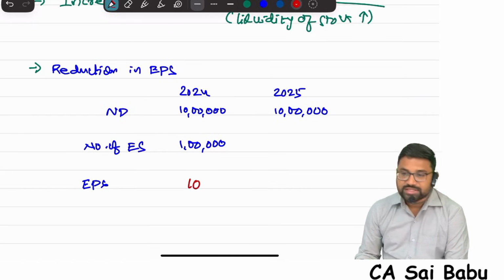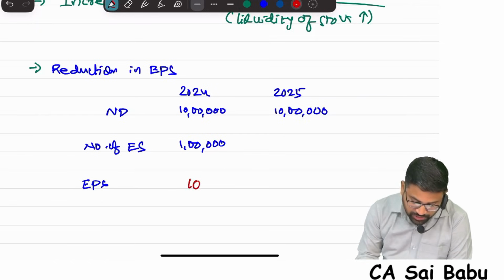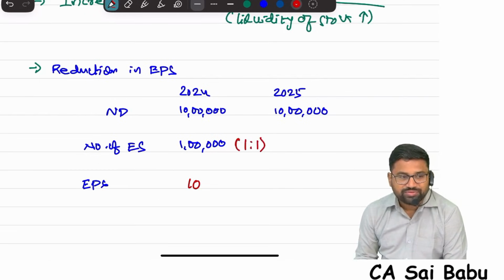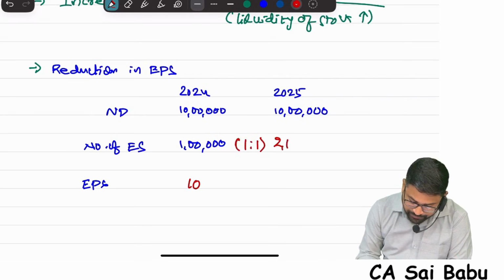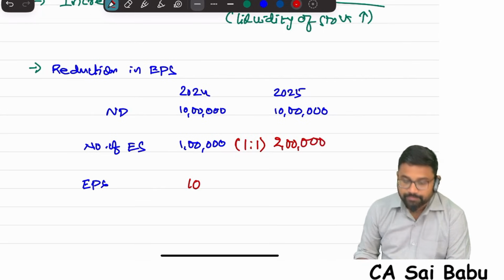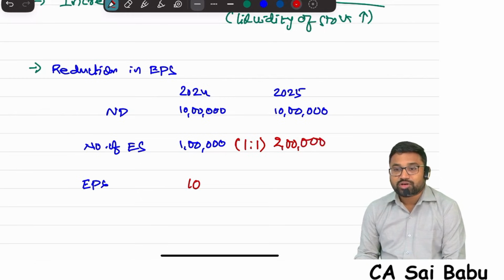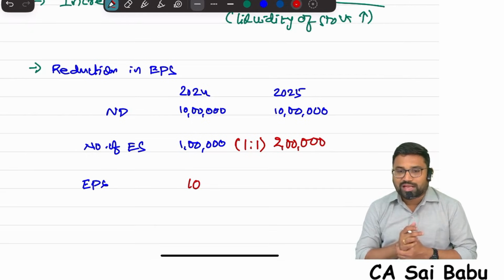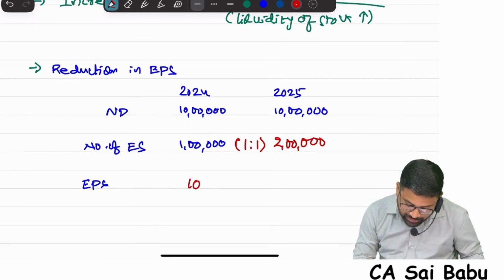Your EPS is 10. This year, suppose for example current year company made a bonus issue. Bonus issue 1:1 ratio. That means for 1 lakh shares, another 1 lakh shares is given as bonus. So the number of shares will be 2 lakhs. Profits remain the same, but because of the bonus issue, number of shares increased. Last year it is 1 lakh shares. Now we have given another 1 lakh shares, 1:1 ratio. Now you tell me 10 lakhs divided by 2 lakhs. What is EPS? 5 rupees.